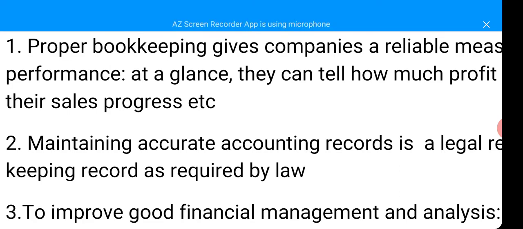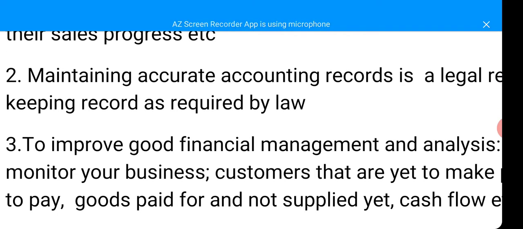So keeping records is required by law. They must always keep records of their transactions because they are going to submit it to the Corporate Affairs Commission. And if it's a public limited liability company, they are going to publish it in the magazines for everybody to know how much profit or loss they make.